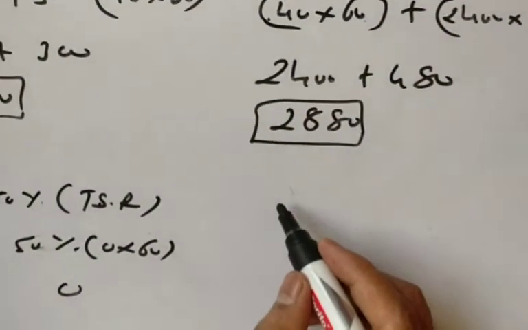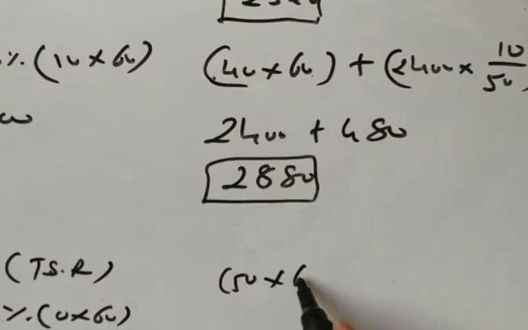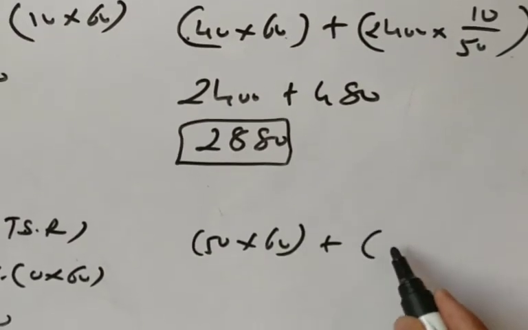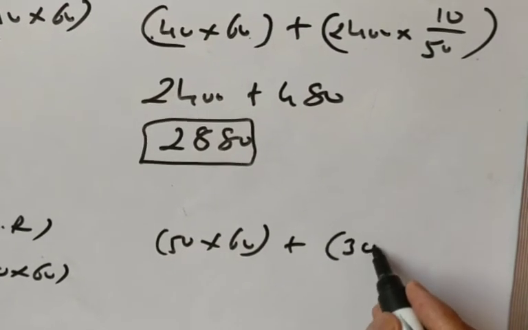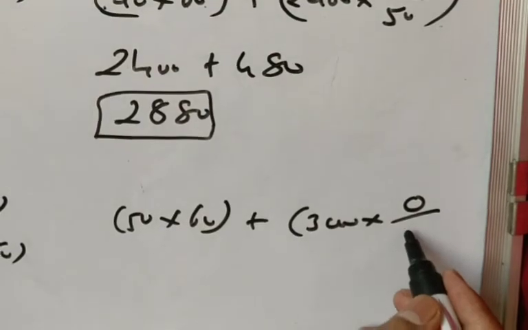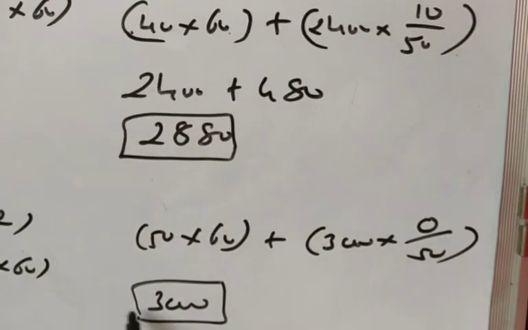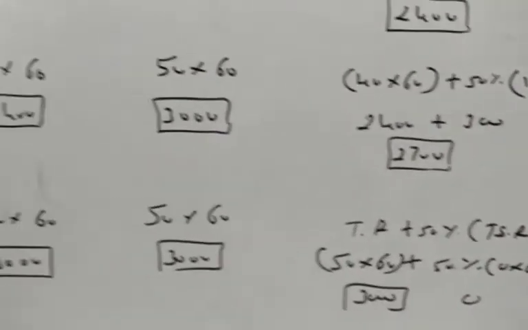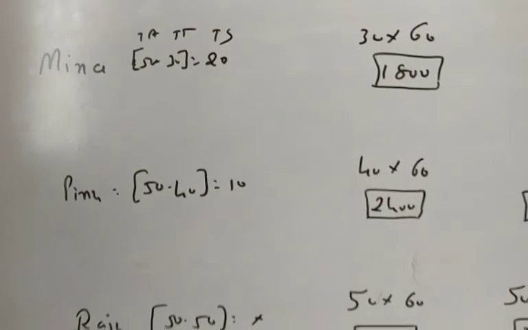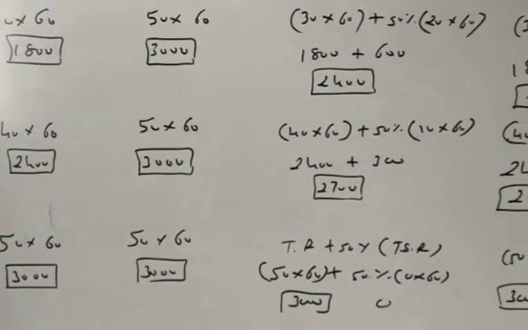Same thing for Rowan also: 50 into 60 plus 50 into 60, which means 3000. Time saved 0 out of 50 means only basic wage, no additional bonus. Okay, so very easy one. Just replace the digits in the formula, and your answer is ready.